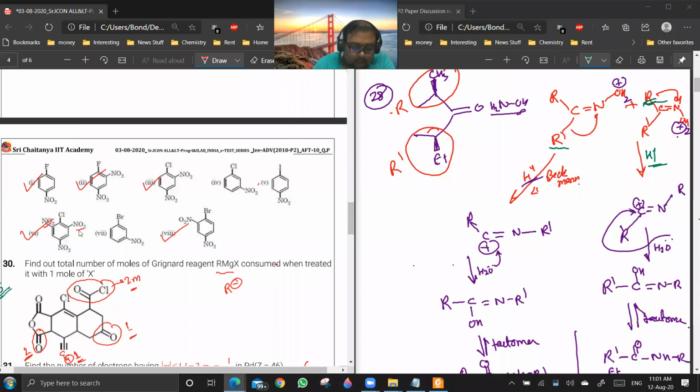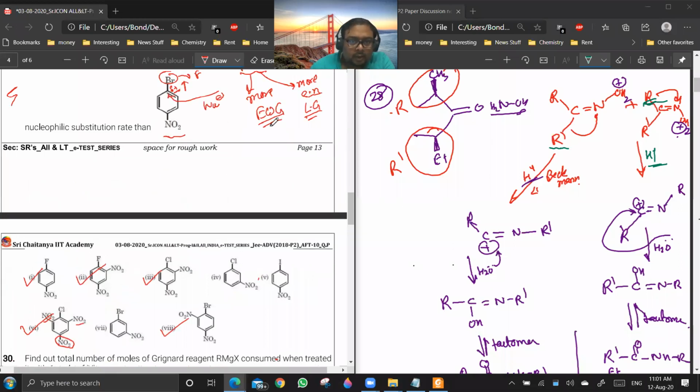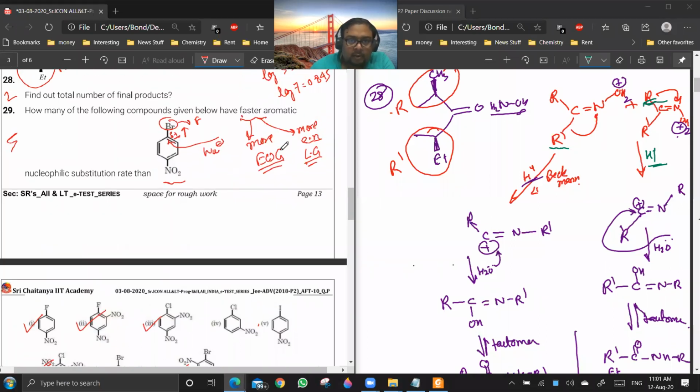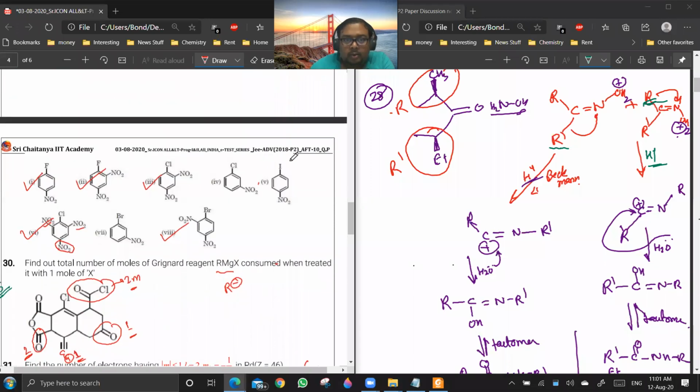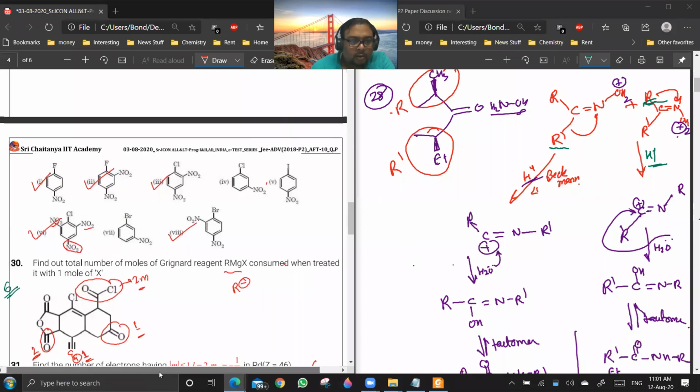But still, there will be more electron withdrawal. NO2 will always be giving -M. Even if they rotate outside the plane, they will give -I still. So compared to the original molecule, it will be still more reactive. Are you getting a point? Both factors are important. So some electron withdrawal is better than no electron withdrawing group at all.